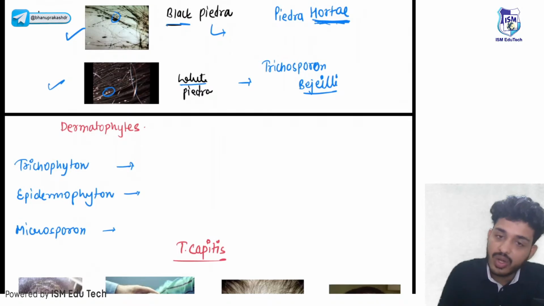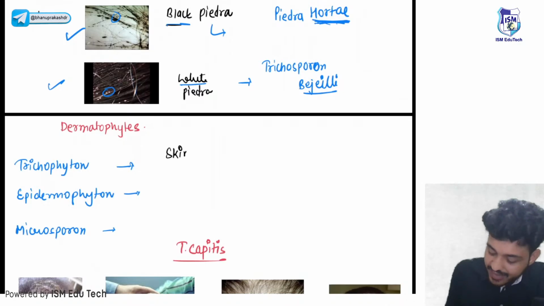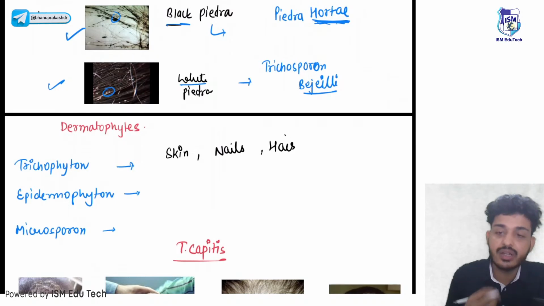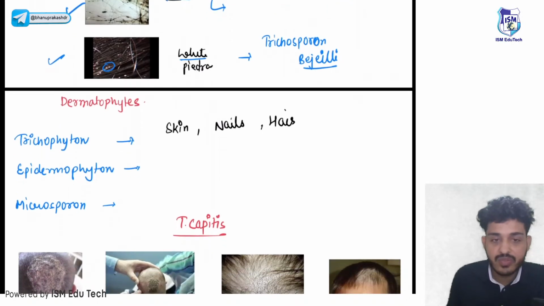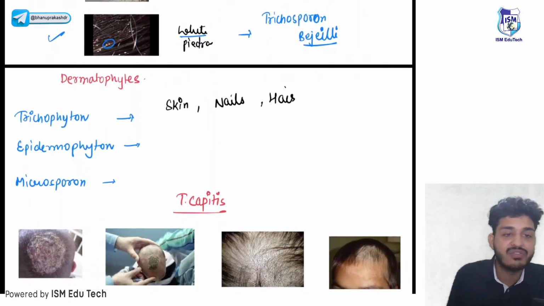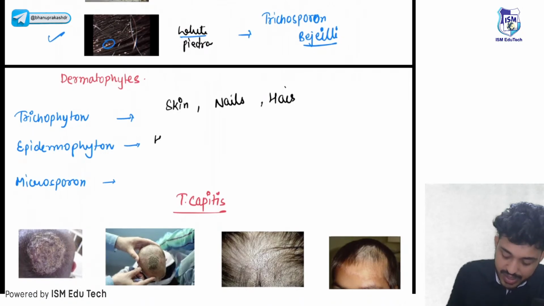What are the three appendages that we have seen? First one is your skin, second one is your nails, and third one is your hairs. So Trichophyton will affect all three things. Epidermophyton, remember after E there will be H, so it will not affect hair. Microsporum, after M there will be N, so it will not affect nails. So Epidermophyton will be affecting epidermis, or you can say skin, or you can say nails.